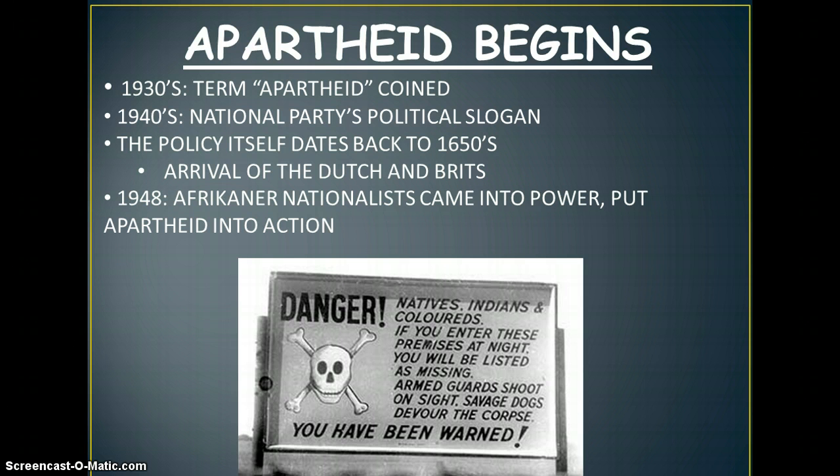And in 1948, an Afrikaner nationalist came into power and put apartheid into action. An Afrikaner is someone Dutch or British or from Europe that came to South Africa due to religious persecution most of the time, and these Afrikaners were white Africans.